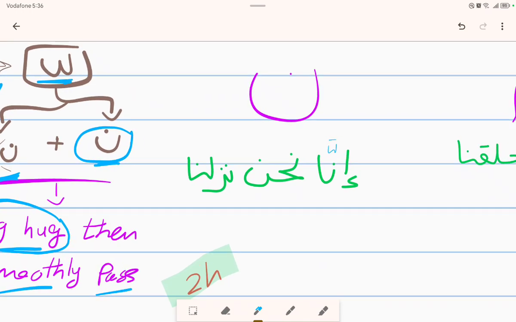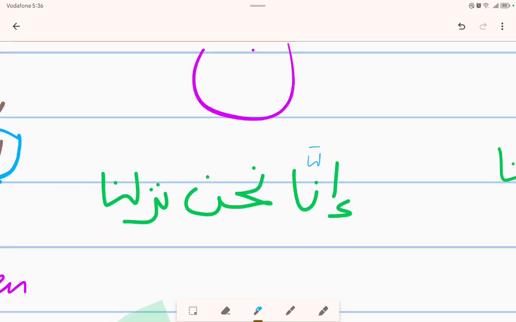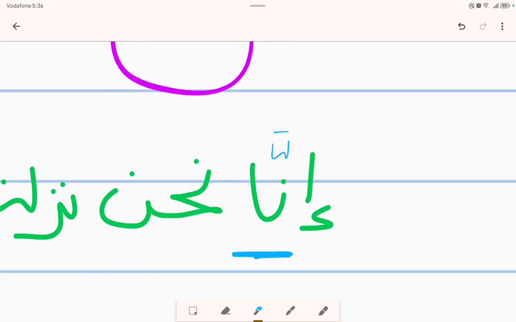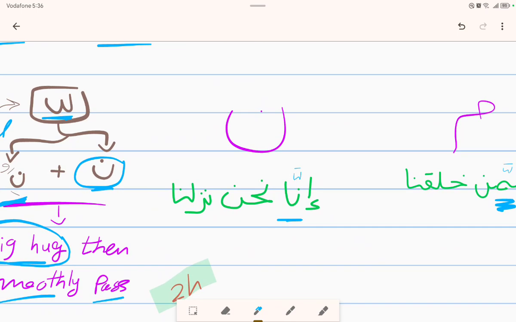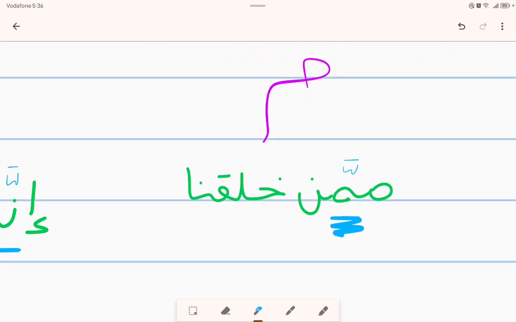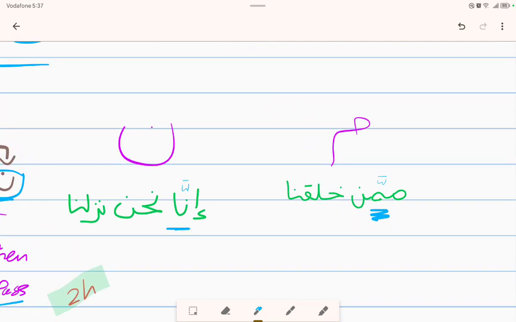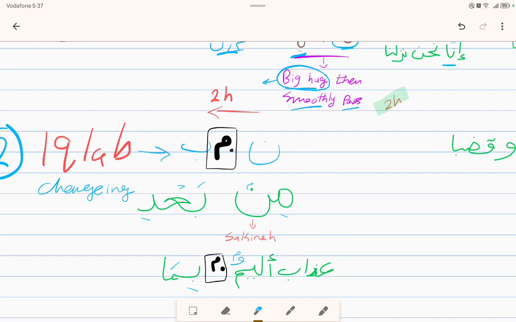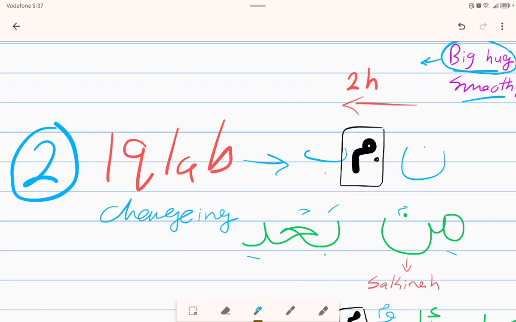So instead of saying إنا نحن, we extend it, to represent this big hug by meeting her sister and smoothly passing. إنا نحن, and here ممن خلقنا. This is the first rule for today. And the second is called إقلاب.